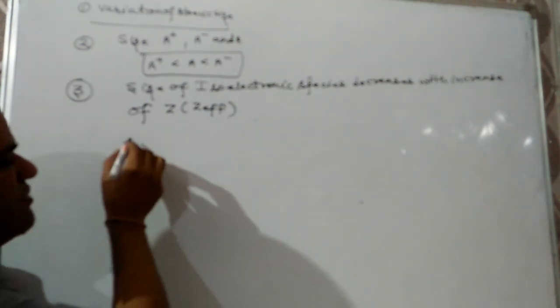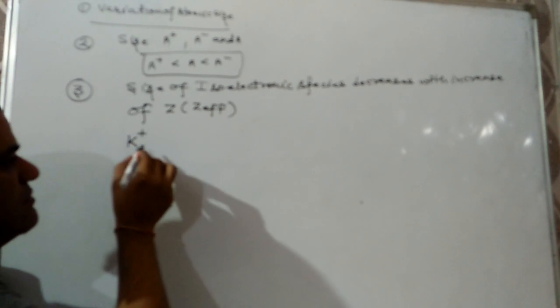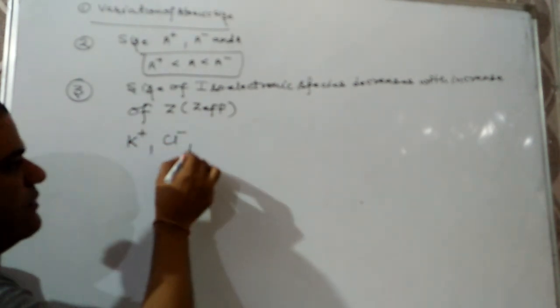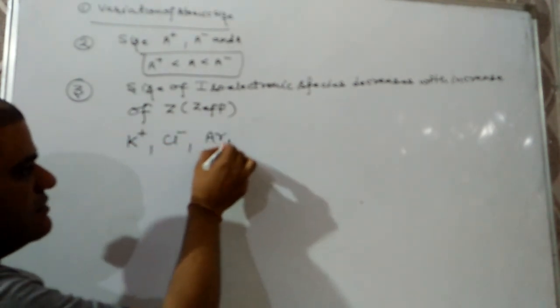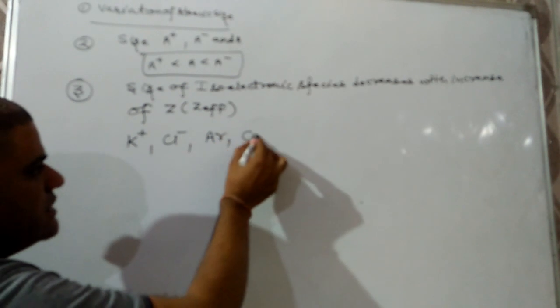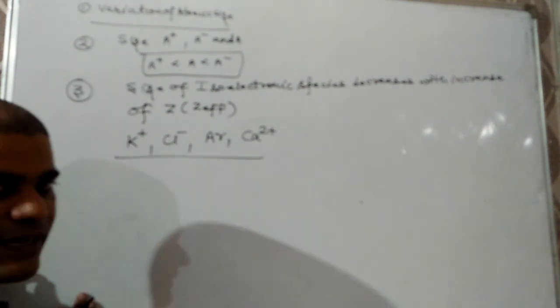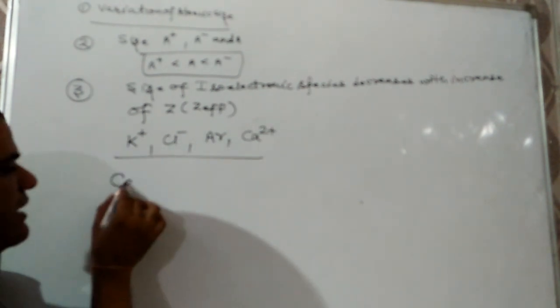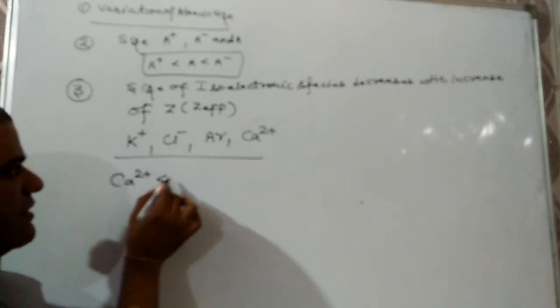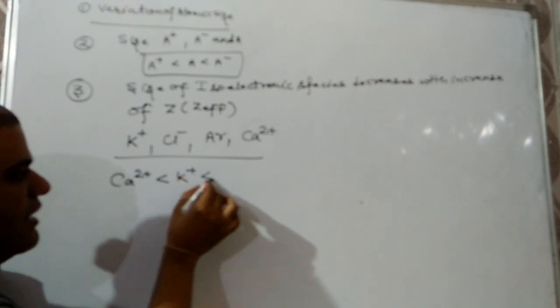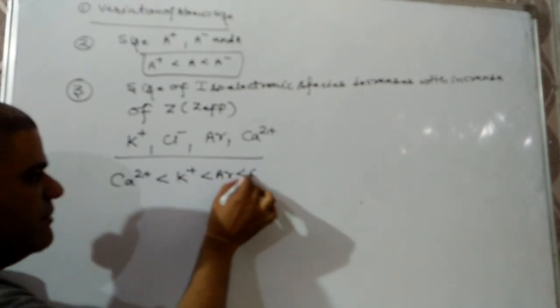So a question might be there, arrange K positive, Cl negative, argon, Ca2 positive in increasing order of atomic size. As all are isoelectronic, the smallest will be calcium, then potassium, then argon, and largest will be Cl negative.